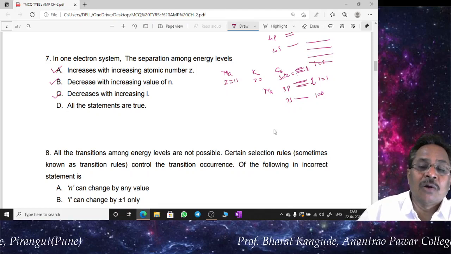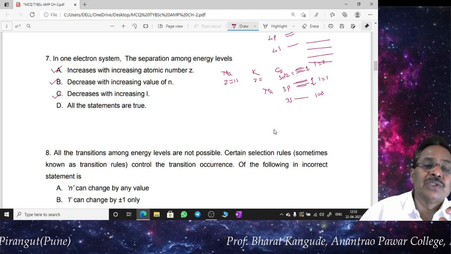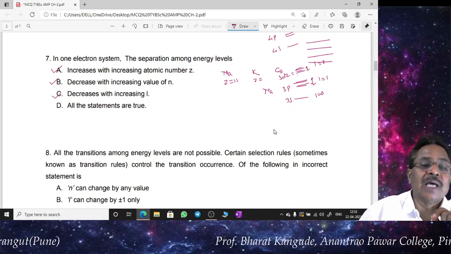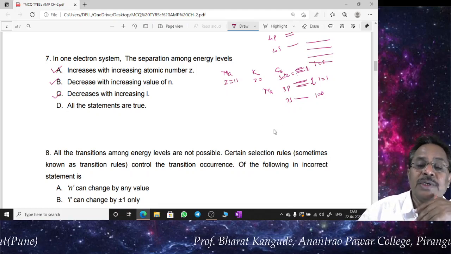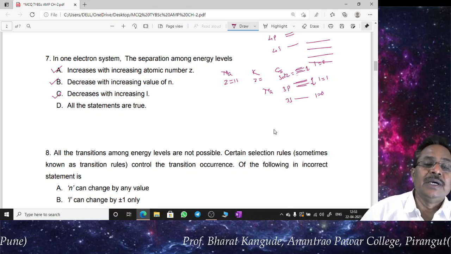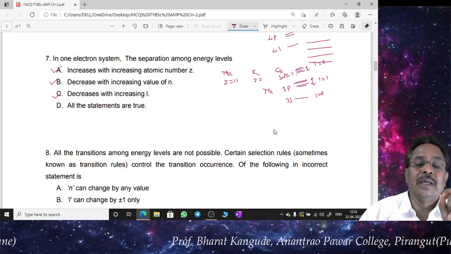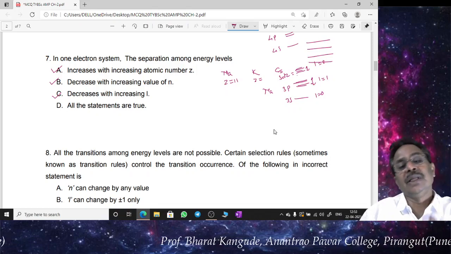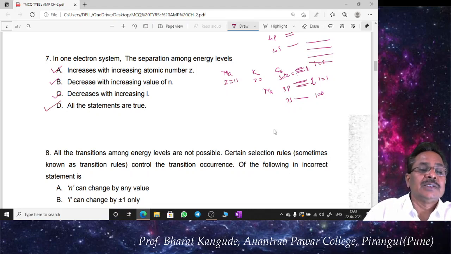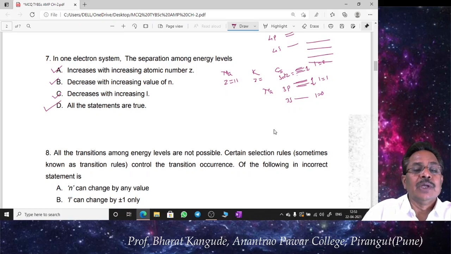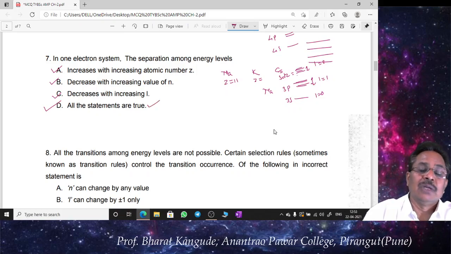For higher and higher orbits in an atom the separation goes on decreasing, as well as when the value of l is increased. Again there is a decrease in the separation, the splitting of energy levels is found to be smaller and smaller, and therefore all these are correct statements. So all the statements are true. This is the correct option for question number 7.